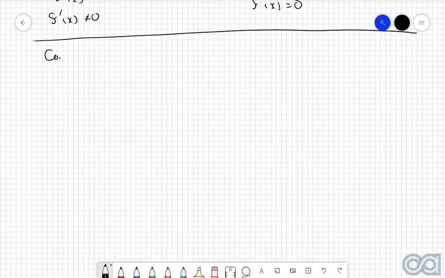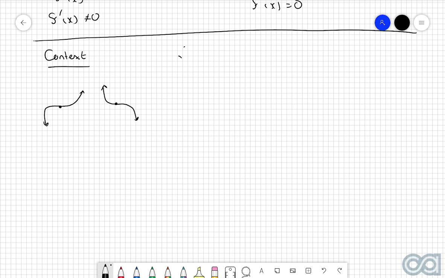So let's consider a little bit of context. Let's first of all start with the stationary inflection. So that's ones that you've got like this and ones like that. Ultimately, stationary inflections don't tell you too much about the graph other than what we already know about stationary points, in that at stationary points, the graph is neither rising nor falling, so it's got that stationary aspect, and that in this particular case, the tangent to the graph is going to be horizontal. So you haven't really got much there that we didn't already know.